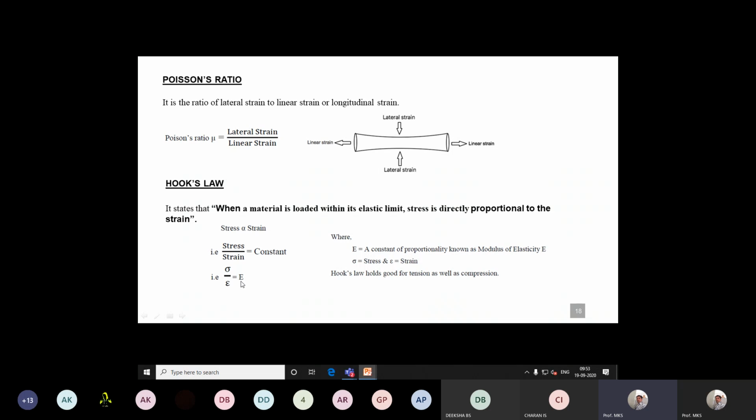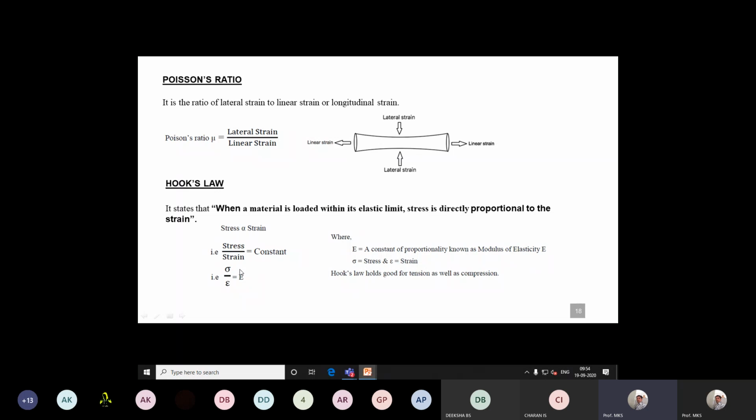Unit: it is megapascals or Newton per mm square, both same, or Newton per meter square. Stress is also given by the same unit, so unit conversions also matter when solving the problem. Hooke's law states that stress sigma is directly proportional to strain epsilon within elastic limit, and this constant of proportionality is equal to the modulus of the material.